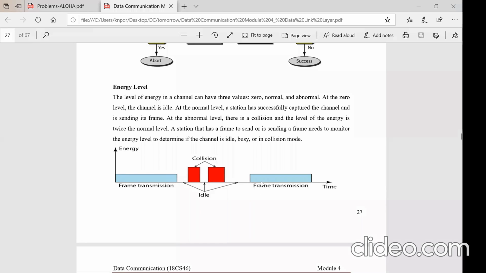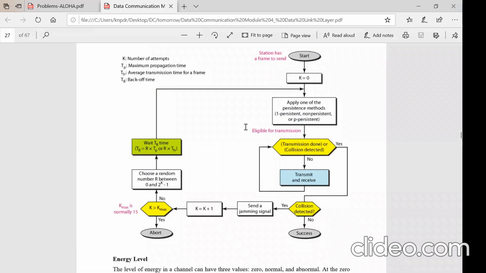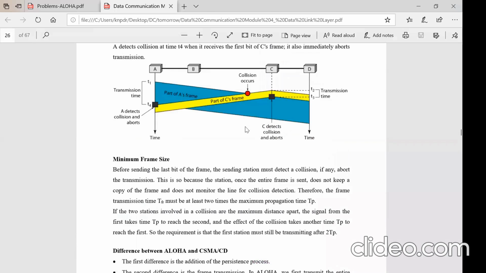Now in this particular case also, the frame is being transmitted in the free channel, but the energy remains constant. But when the collision occurs, this data and this data will collide, and this energy and this energy will add up. So what has happened is, now the red shows that the energy has shot up a little beyond the normal. So when the abnormality of the energy is identified by the channel, then it comes to know that the collision has occurred and it aborts, right?